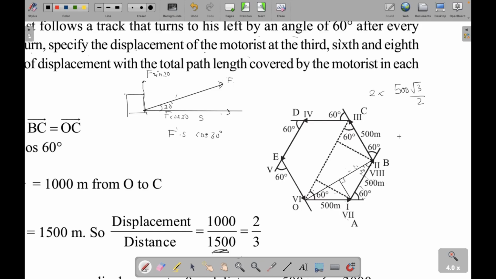And what is the distance here? Is it 1000? No, it is not 1000 because he made a full circle first. So you should add the remaining distances as well. So the remaining 3000 plus 1000, which is 4000. Okay, any doubt?